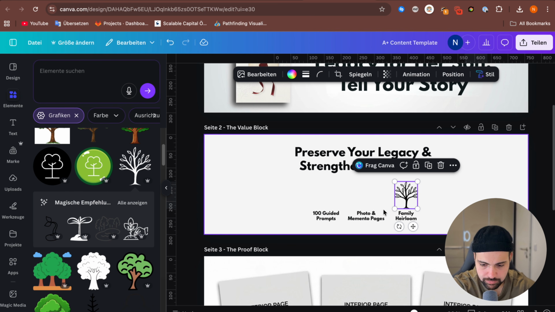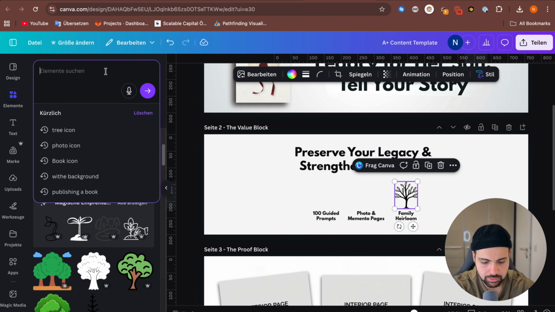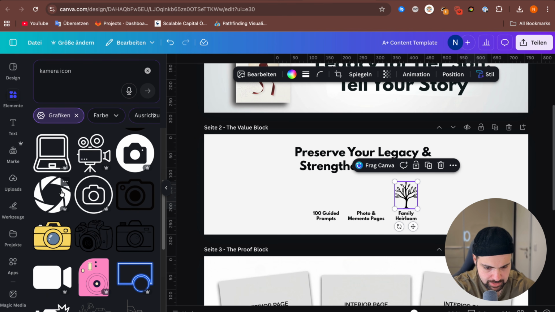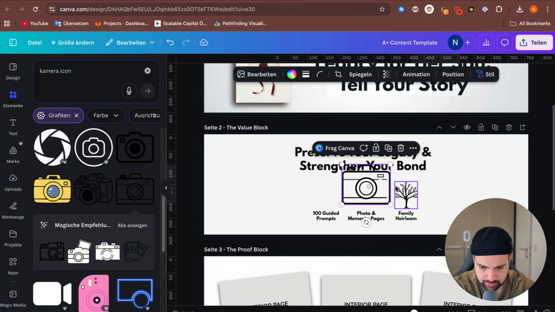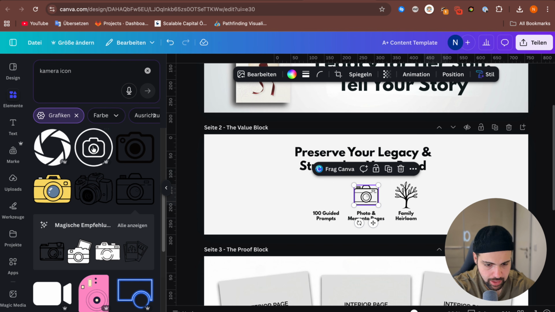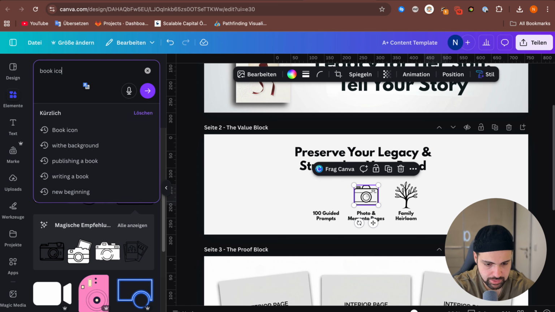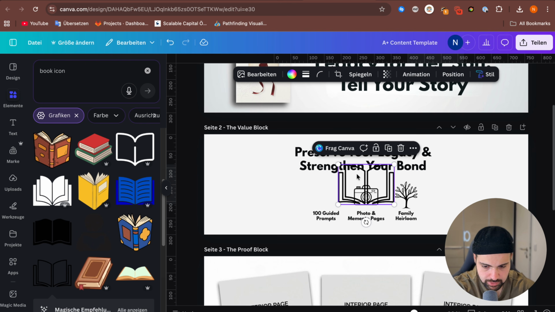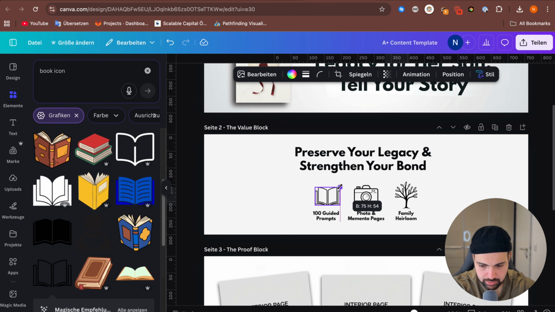The next one is photo and memento pages. So we can here add a camera icon. Let's add that one. Let's see. I think this one looks pretty good. And for the first benefit, 100 guided prompts, I think we can add a simple book icon. This one is nice. I will make it a little bit smaller.